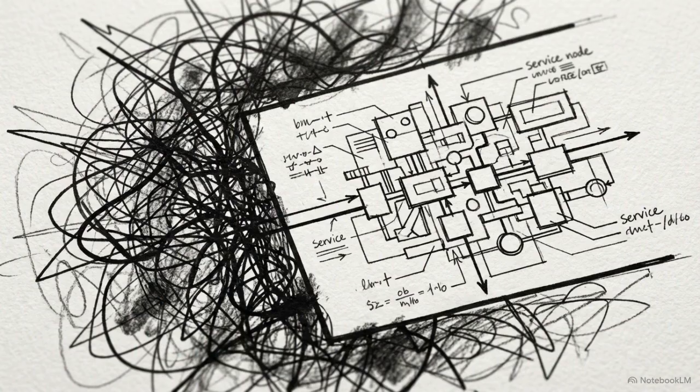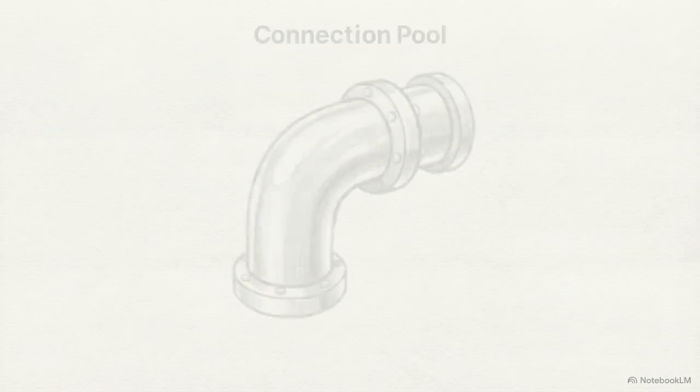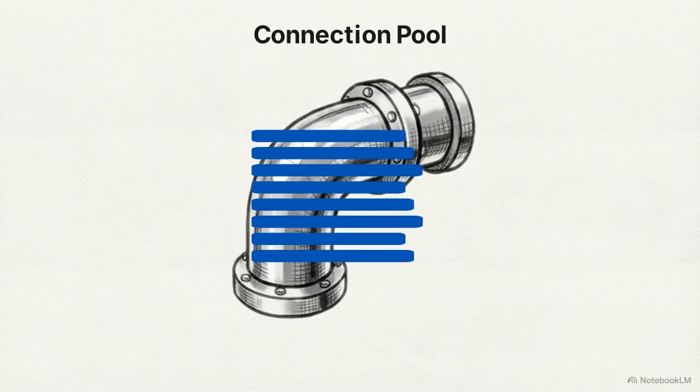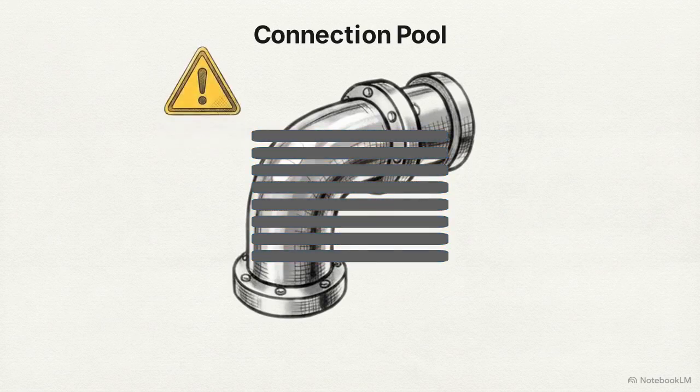Isolating state prevents data corruption, but a resilient architecture must also defend its local infrastructure capacity from network latency. This bar chart models a server's connection pool. When an external service struggles, the local service keeps connections open, waiting for a response. Pending connections rapidly accumulate. Once the pool hits maximum capacity, it is exhausted. The paralyzed local service cannot process new user requests.